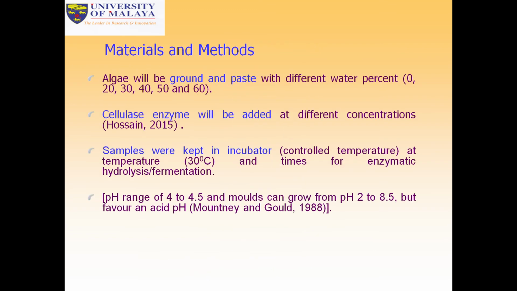So materials and method: algae will be ground into a paste with different water percentages. Then cellulose enzyme will be added at different concentrations. Sometimes amylase can also be used. The sample will be kept in an incubator at different temperatures, and then at different pH. It's called enzymatic hydrolysis fermentation.